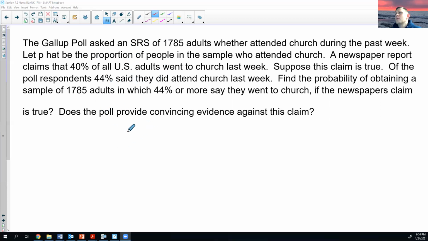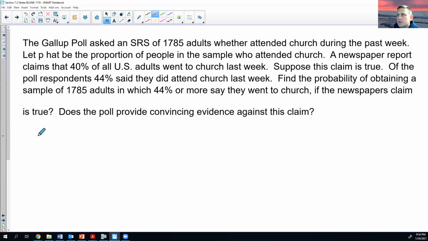So could you do it with binomial? I'm sure you could. But the fact that the sample size is so large, that's why I want to do it as approximately normal. Okay. If you were going to do it with binomial, really what you would have to do is take 44% of this number, and then whatever that number is, you'd have to do that number and everything bigger than it. That's a long problem. Okay. Or you can do binomial CDF. I'm sure that would work. But again, I think it's easier to do normal CDF. Less checks, less things that you really need to focus on. You still got to find mean and standard deviation, whether you do it with normal CDF or binomial.